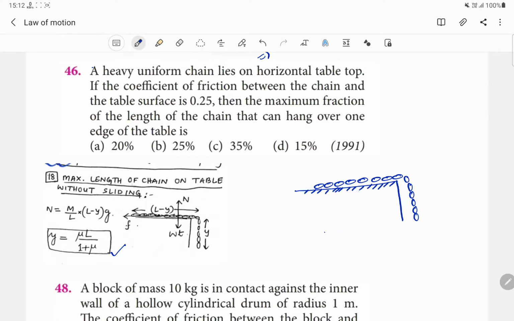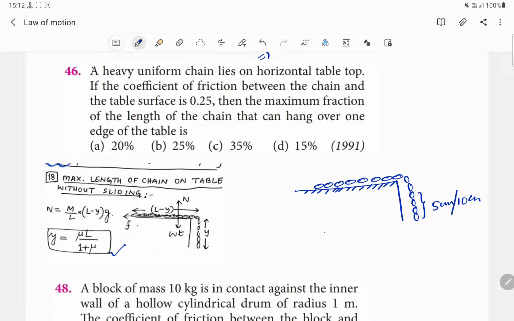If this is a smooth surface, then even a small hanging portion, let us suppose only 5 centimeter or 10 centimeter, will still bring down the whole chain to the ground, because it is smooth. But in case of our rough surface, some portion of the chain can still hang, and some portion can still be on the table without sliding down.